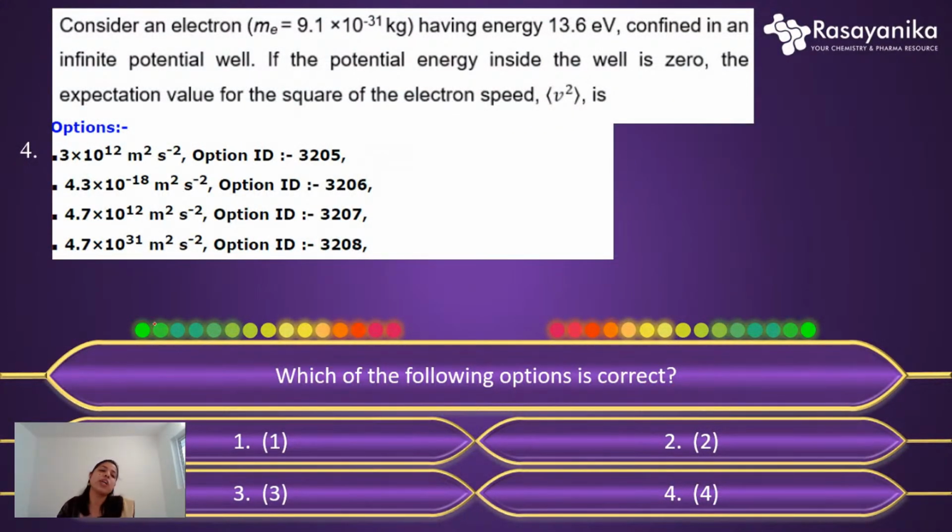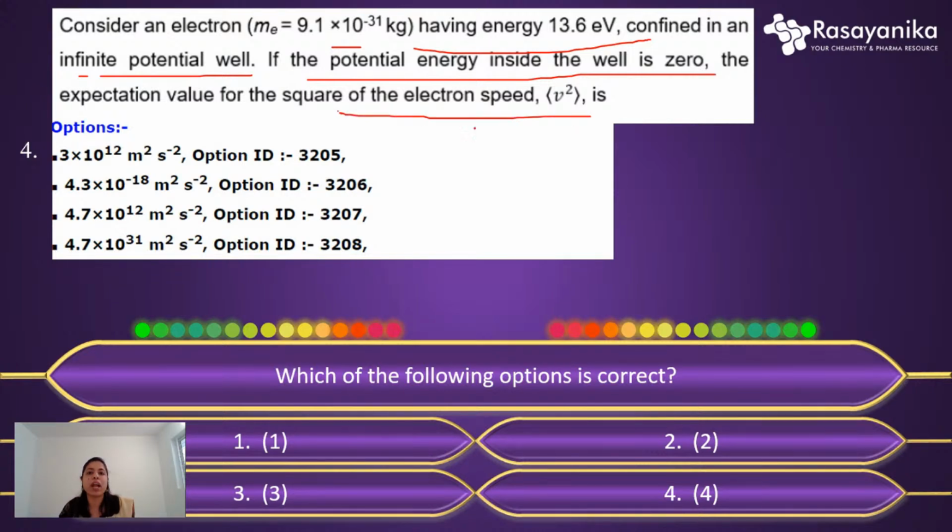Our next question is another question from physical chemistry, and this is a purely mathematical calculation actually. The question asks us to consider an electron, with its mass given, having energy of 13.6 electron volt, confined in an infinite potential well. The potential energy inside the well is 0. We need to calculate the expectation value for the square of the electron speed, that is, V square average.